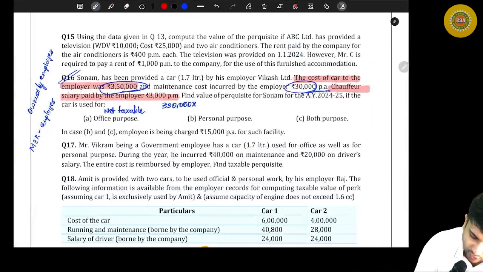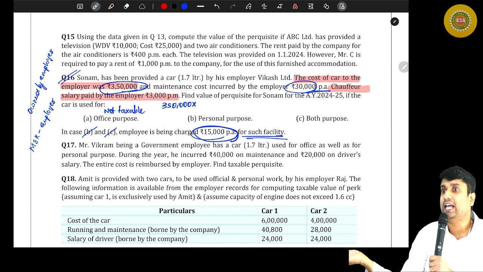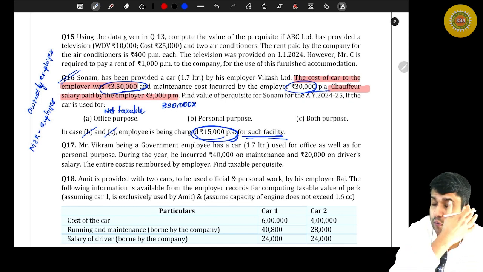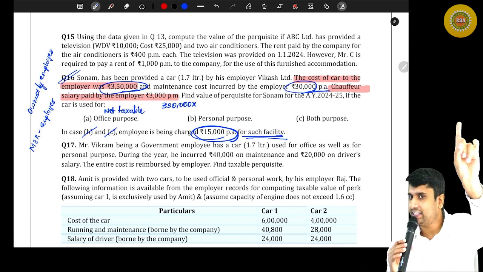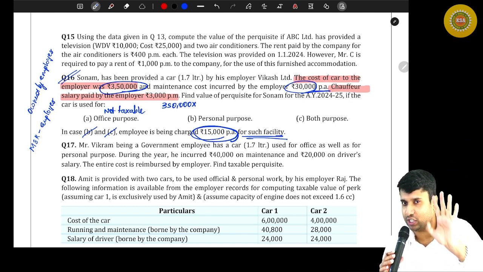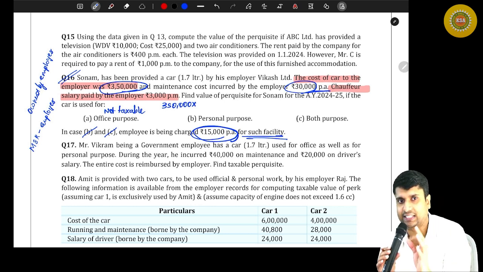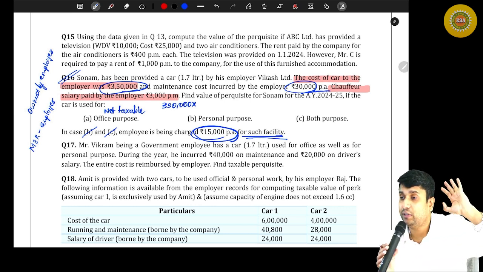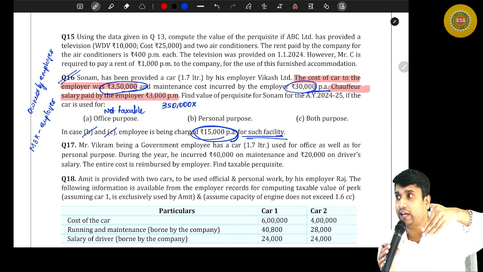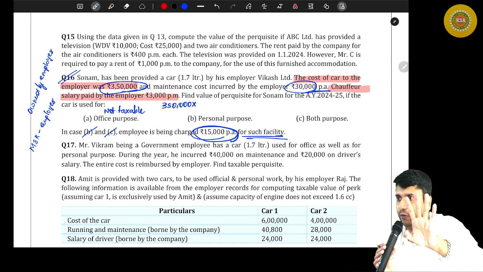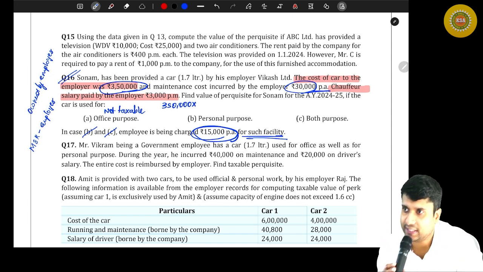Not yet over, and there is a note under that. What they are saying in the note? In case of B and C, the employee is being charged 15,000 per annum for such facility. So there is a recovery from the employee. You tell me what to do with the recovery. Except where statutory figures come into the picture, you can always deduct the recovery. But if the statutory figure or the statutory equation you are using to value the perquisite, don't deduct any recovery from the employee. Do you remember this?